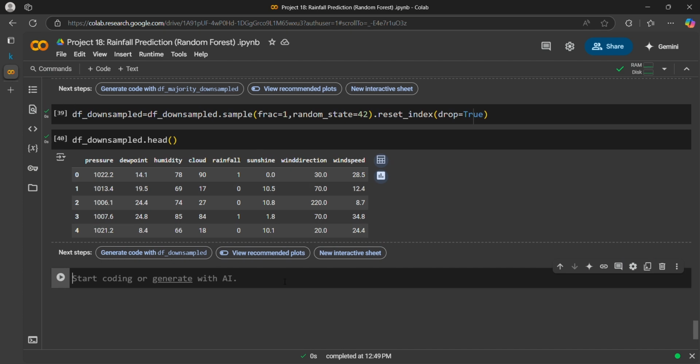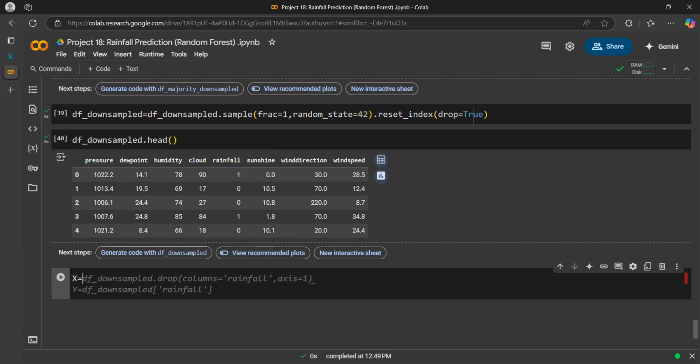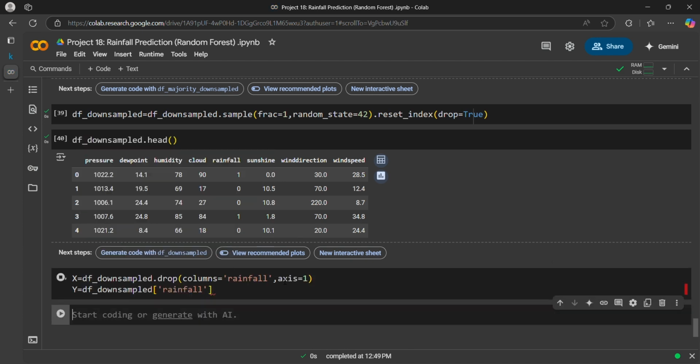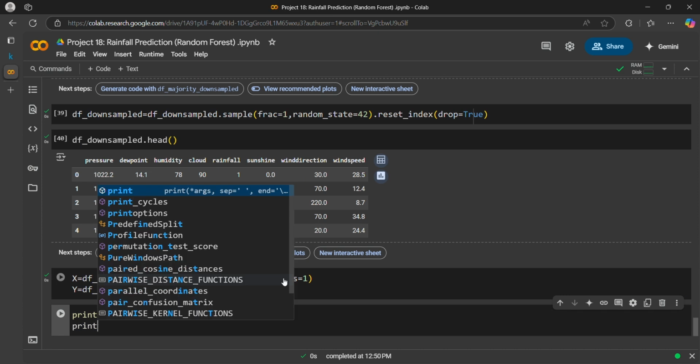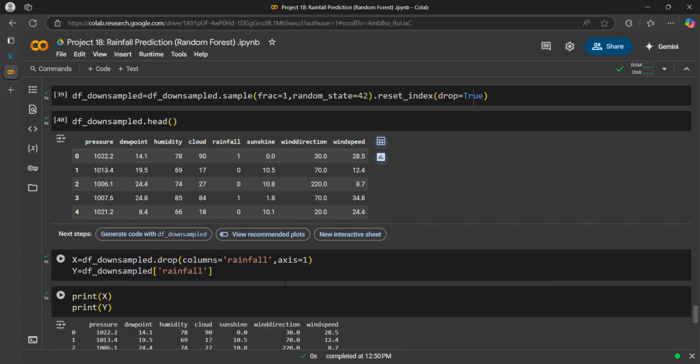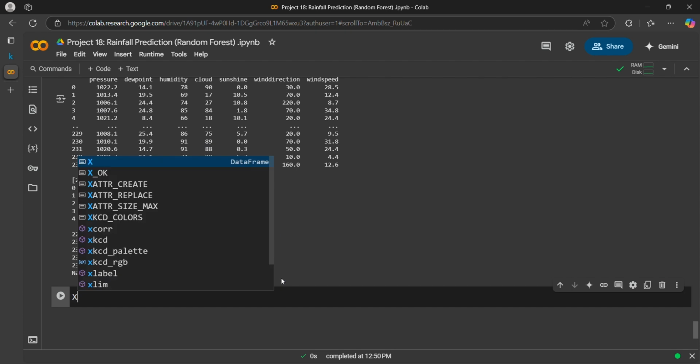Now we will split our data into features and target. So X will contain all the features and Y will contain the target column. Let's print X and Y. Now we'll split the data into training and test data.